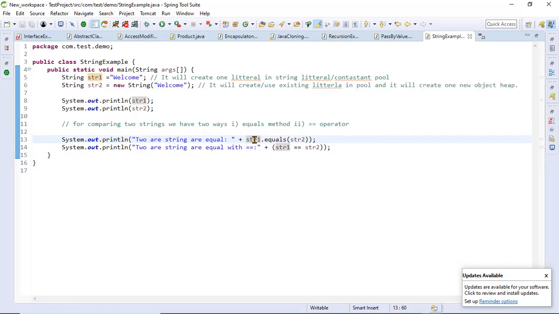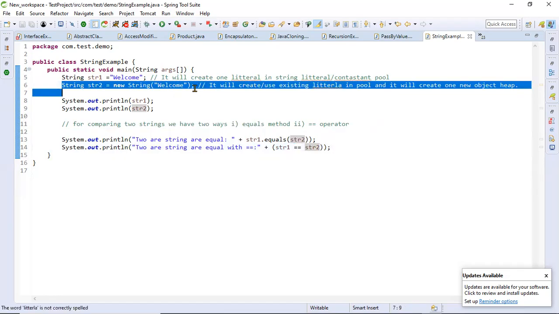So string 1 and string 2. What is the string 1 content? Welcome. And string 2 content also welcome. So equals will look for the content, and double equals will look for the memory address. Okay, double equals will look for the memory address. So memory address, as I told, like this second way of creating, how it can create.